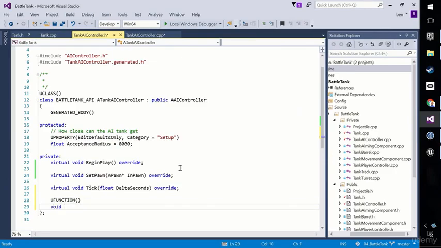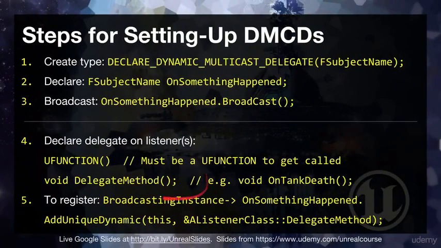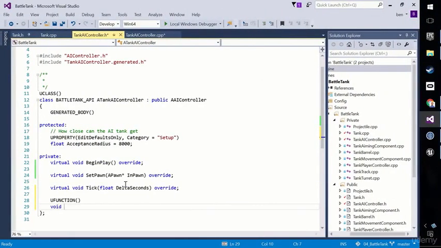And then what name do we give it? Well, what does it say in the recipe? We call it the delegate method. Well, I mean, that's what I've called it, but OnTankDeath is one thing you could do. I'm going to say OnPossessedTankDeath to be really clear. So our local method is going to be OnPossessedTankDeath, okay? And that is what's going to get called.